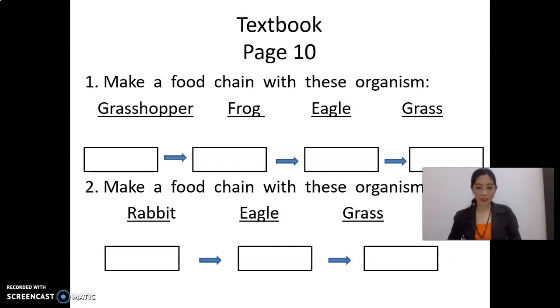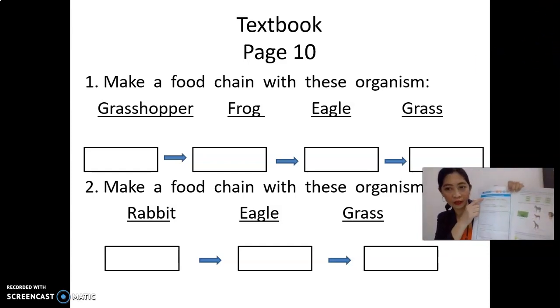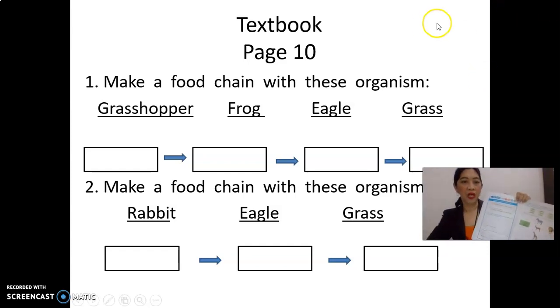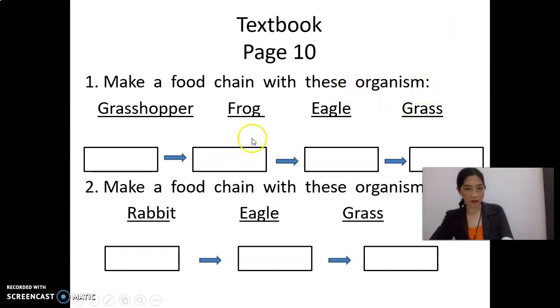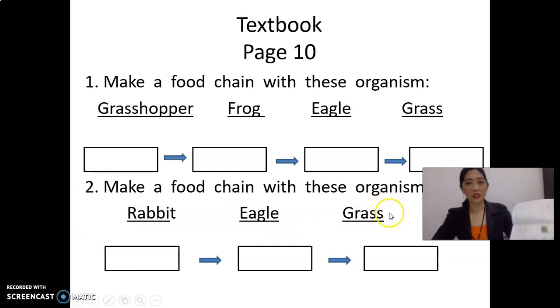Please get your textbook and open your textbook page number 10, number 1 and number 2. Make a food chain with these organisms: grasshopper, frog, eagle, and grass. Then number 2, make a food chain with these organisms: rabbit, eagle, and grass. Write the correct food chain.